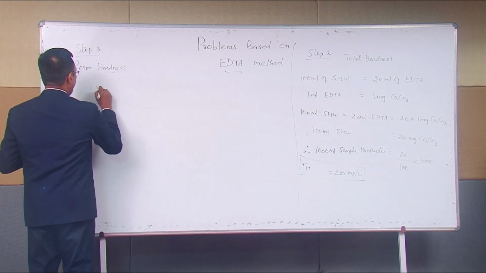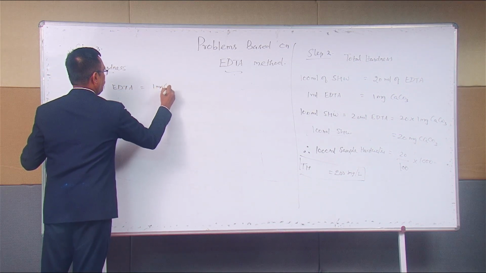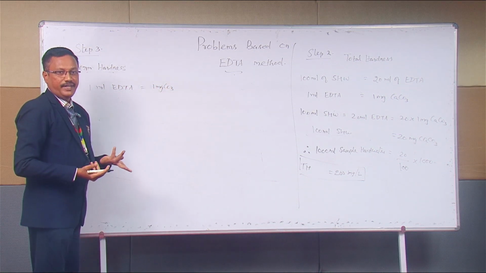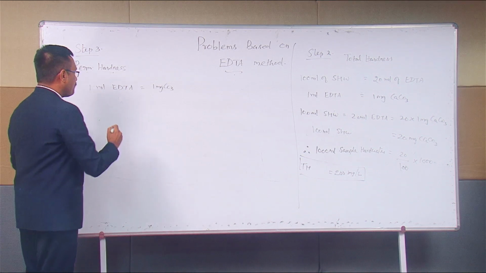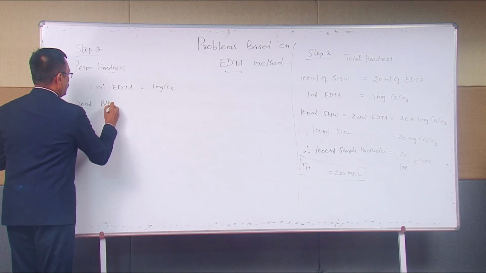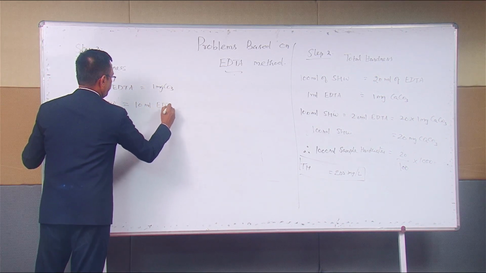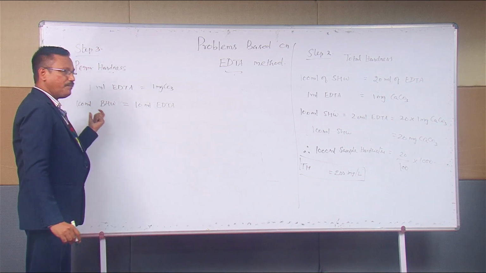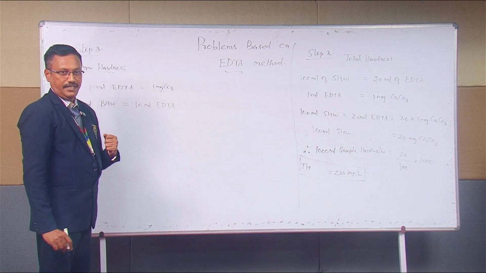Now, what is the step again? Already we have 1 ml EDTA is equal to 1 mg CaCO3. It's very clear. Now, what is the statement that had been given in the problem? 100 ml of boiled hard water required 10 ml EDTA.